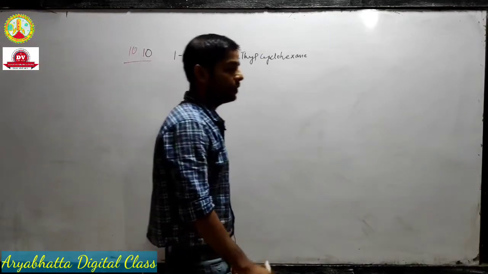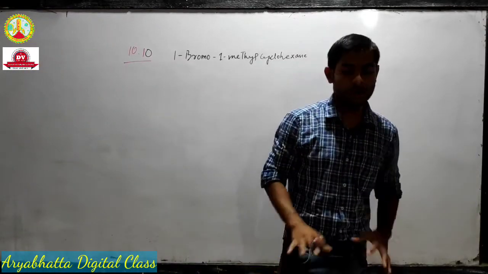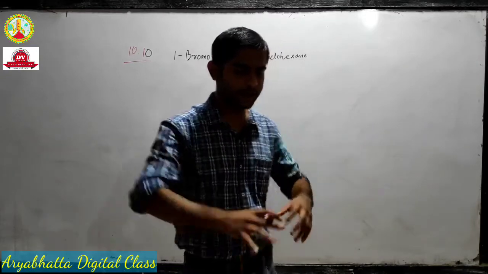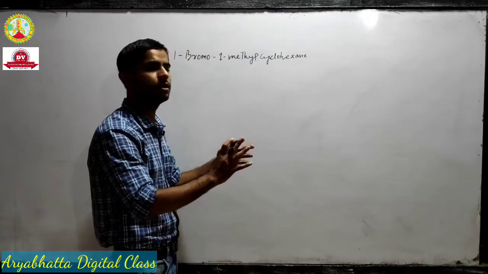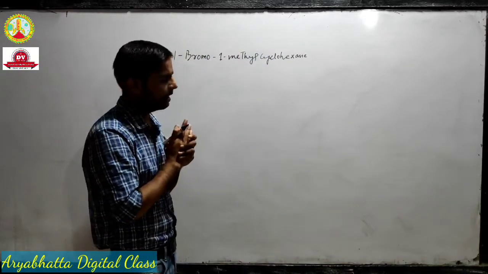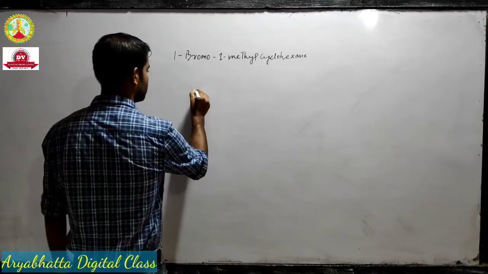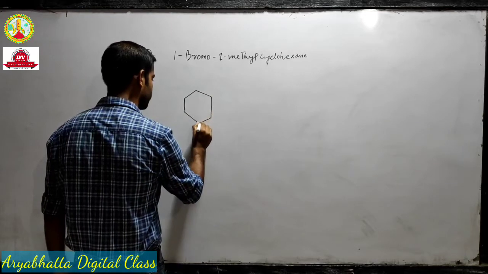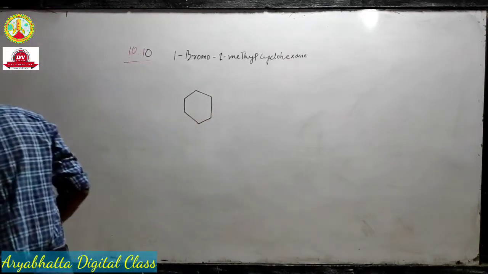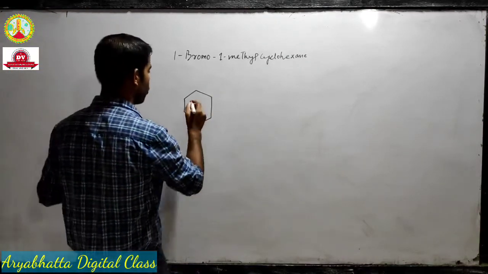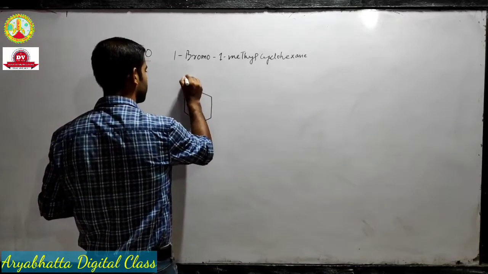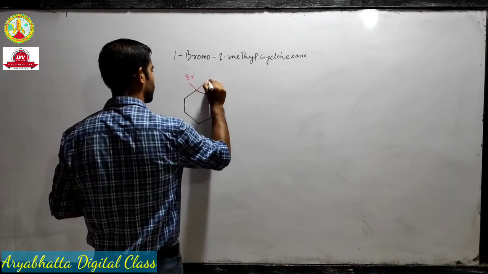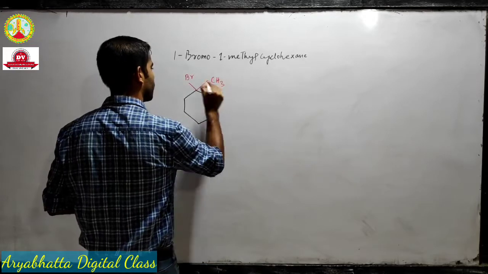So now what we are going to do, we are going to dehalogenate it. Dehalogenation means elimination. So suppose this is our cyclohexane, 1-bromo, 1-methyl.